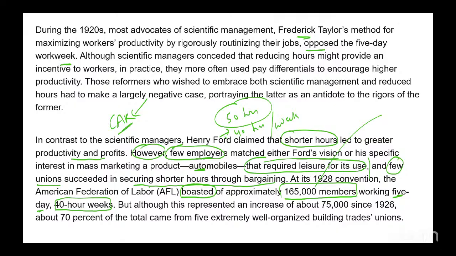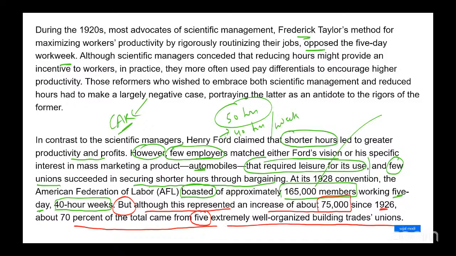I'll try to change the color, but although this represented an increase of about 75,000, which is quite an increase, especially in those times since 1926. So there is an increase. The number looks big, but about 70% of the total came from 5 extremely well organized trade unions. So 70% of this total 165,000 is approximately 3/4.